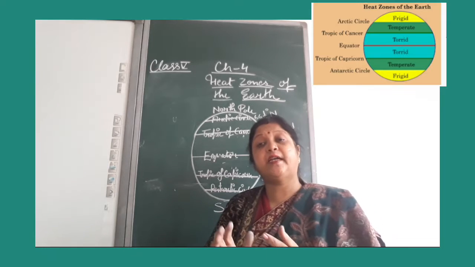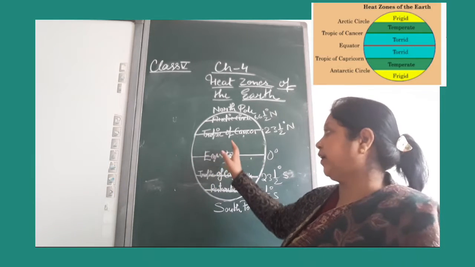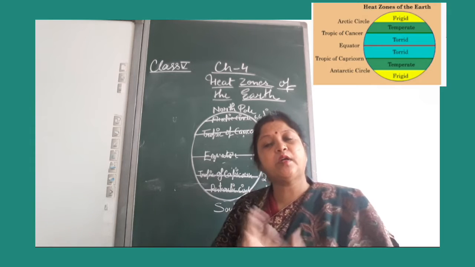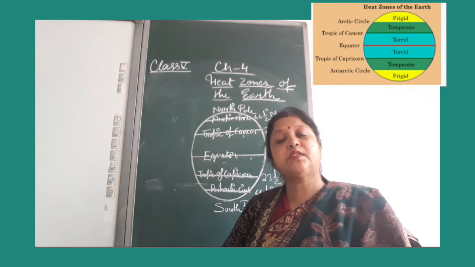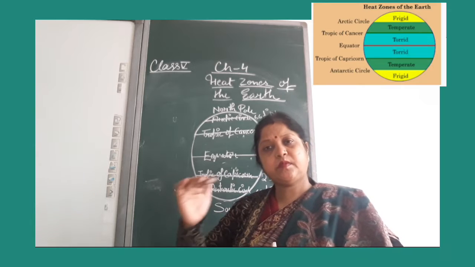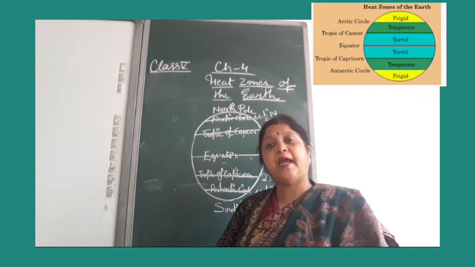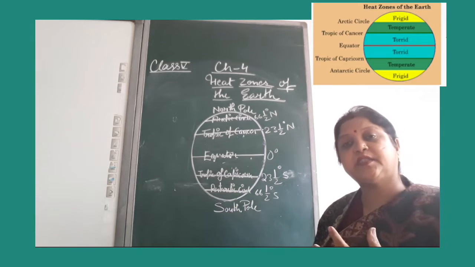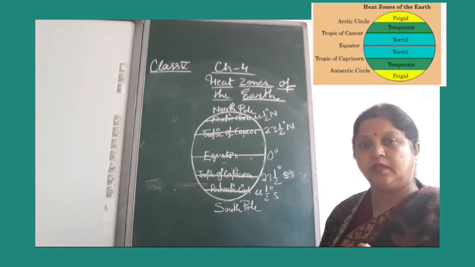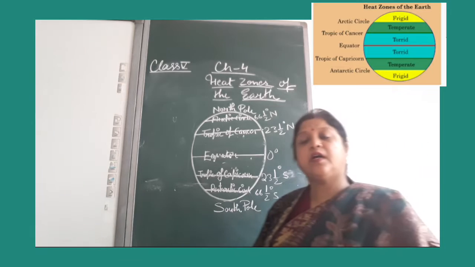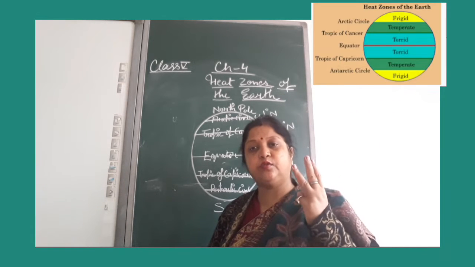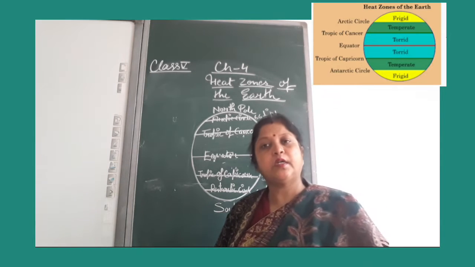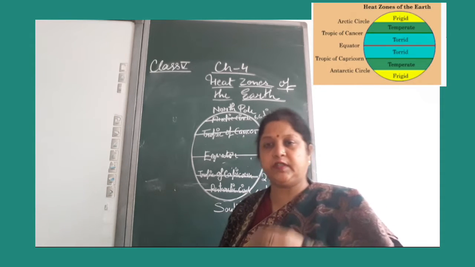We know, students, that places near the equator are the hottest region of the world. Why are they the hottest region of the world? Because the sun rays fall vertically throughout the year, and as we move away from the equator, the temperature generally decreases. Our earth is divided into 3 zones: torrid zone, temperate zone and frigid zone.